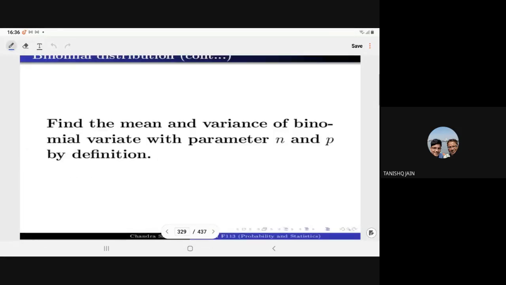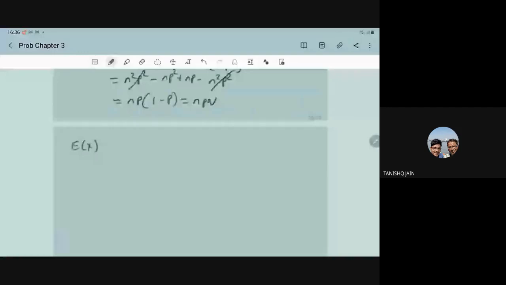Now find the mean and variance of the binomial variate with parameter n and p by definition. So you have to compute the mean and variance by definition. It's an important thing, not available in the book. So please see carefully. So E(X) by definition is what?